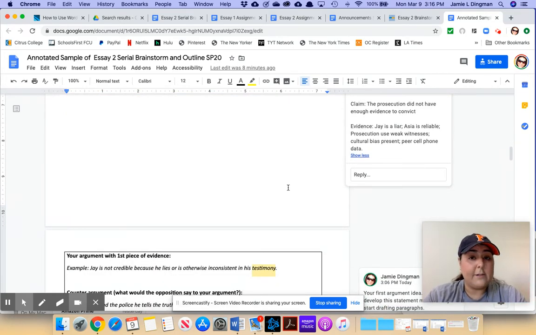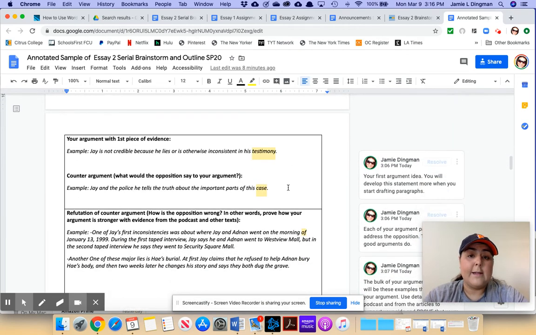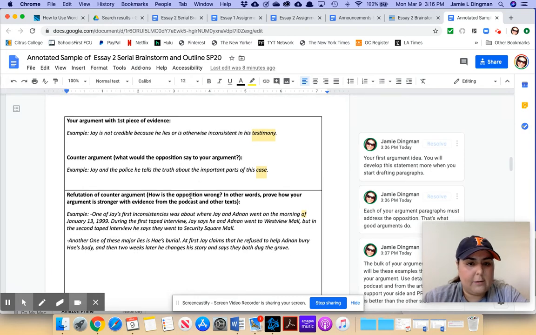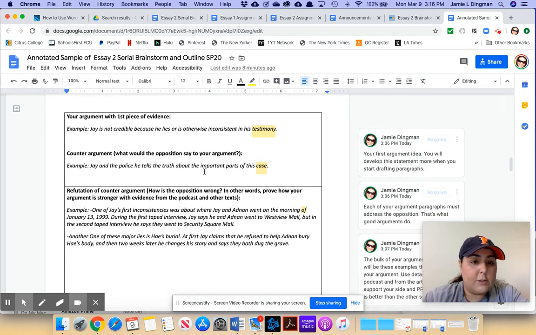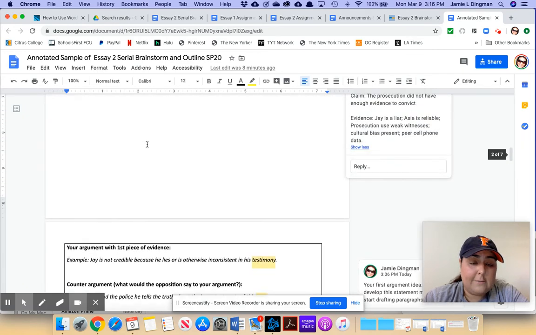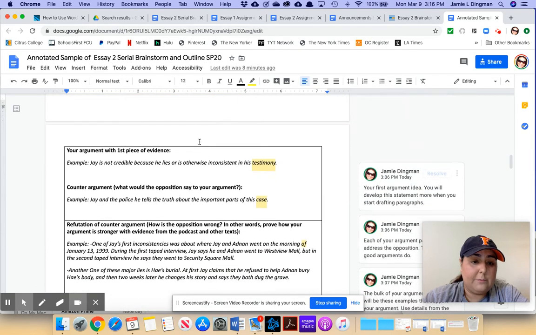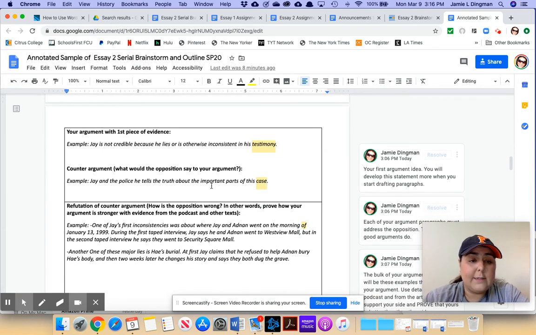Whether you believe they did have enough evidence or they did not have enough evidence, it needs to be clearly stated in your thesis. And the points you're going to use to support yourself laid out. So then for the bulk of the rest of this outline and graphic organizer, you're just jotting down your ideas, right? So if we look at the first argument, and the first argument is going to come straight out of your thesis, right? So their first point is that Jay was lying and thus unreliable, okay? So they put that right here as their example. Their first argument is Jay is not credible because he lies or is otherwise inconsistent in his testimony.